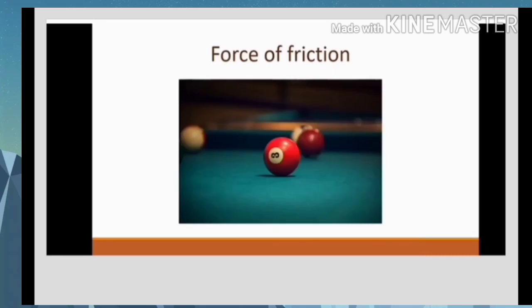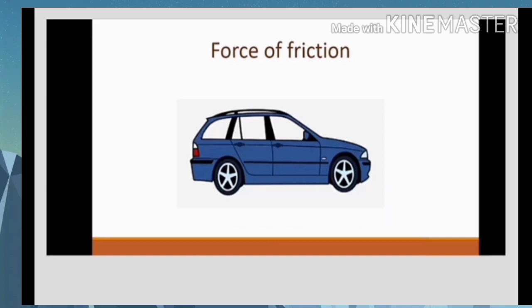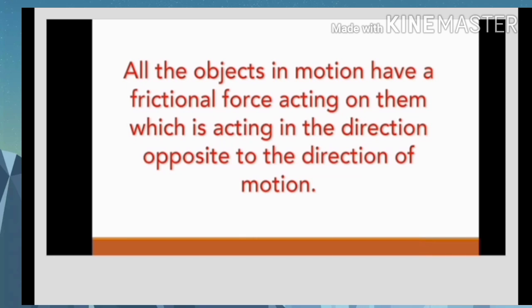Then force of friction. When a ball is kept on a table and pushed a little, it moves ahead, slows down and stops. Then a car running on a plain road travels some distance and stops after the engine is switched off. This is because of the force of friction between the ground surface and the object in motion. In the absence of frictional force, the object would have remained in motion.